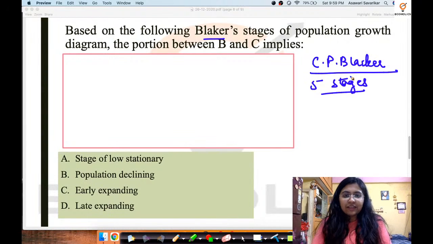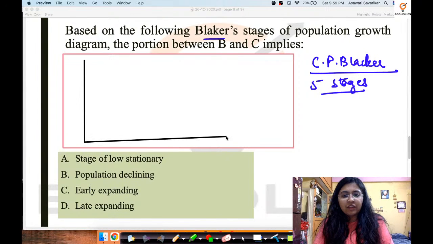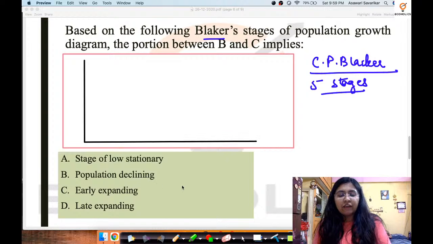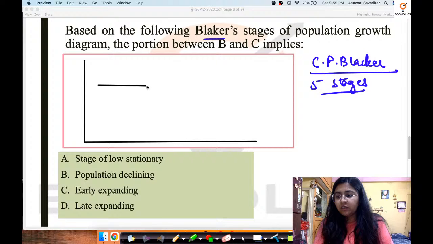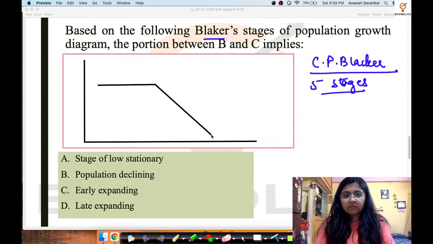Okay, so let me first draw the diagram. I know that some of you already know the answer to this question because you must have given the exam. But for many others, I would first prefer to draw the diagram. So the diagram is something like this.